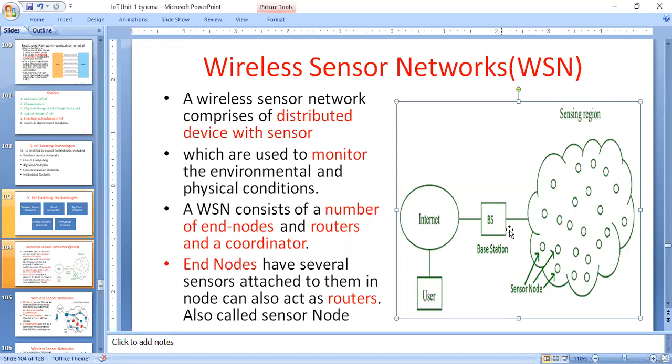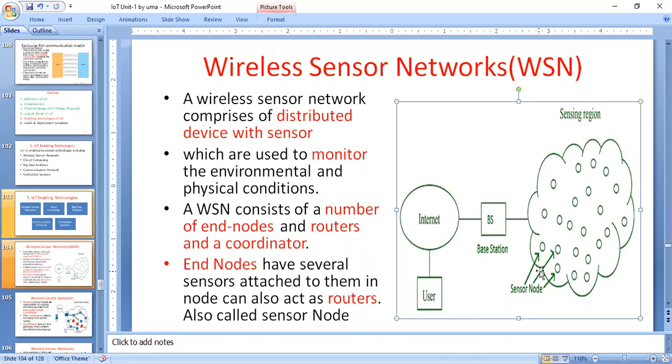That means there is a base station. Some internet point is there. The user uses the systems here. That is called a wireless sensor network. A wireless sensor network consists of distributed devices with sensors, which are used to monitor environmental and physical conditions. This sensor node is used for monitoring the environmental condition.